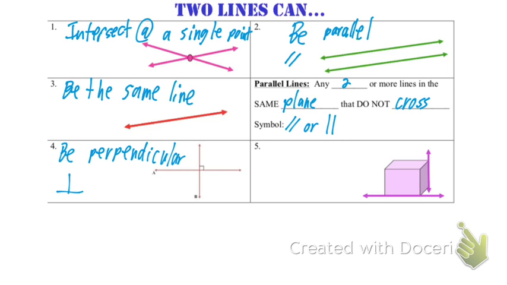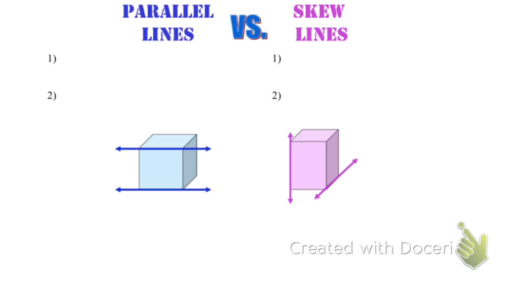Okay. Number 5. What do we think number 5 is? Does anyone remember? Parallel. Oh, nice. They can be skew. And if we recall, skew is very similar to parallel, right? That's why right below this we have conveniently this skew versus parallel thing. So both of them, the first one is the same. They both do not intersect.